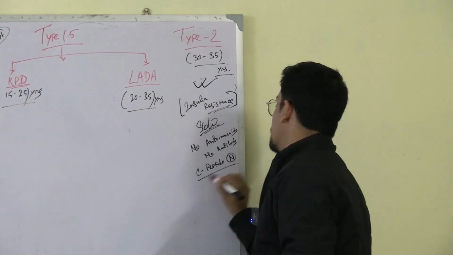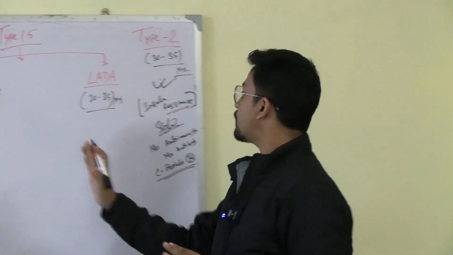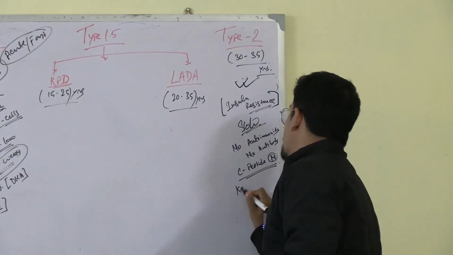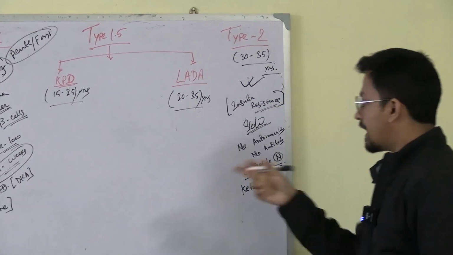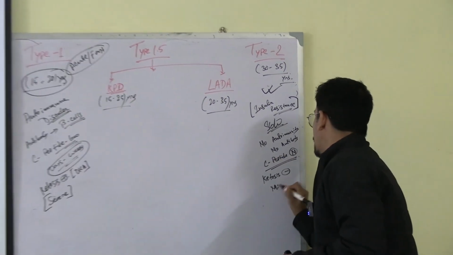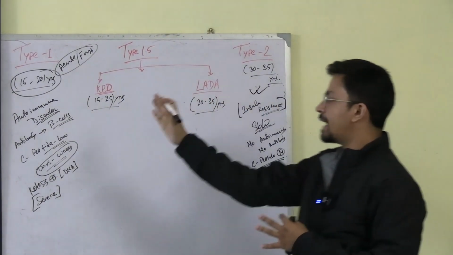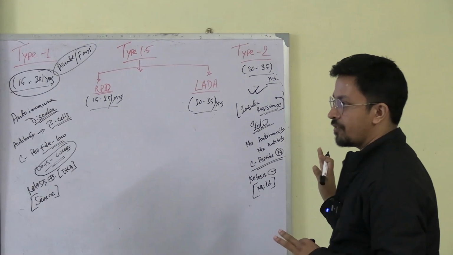Any difficulty in understanding this much? So this is your first difference. Because this is a slow process, ketosis is also absent, and that's why it's a mild form of disease. So you have understood the difference between type 1 and type 2. This is the major part that you have to understand first.